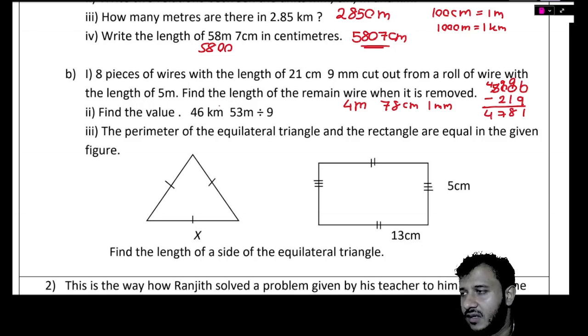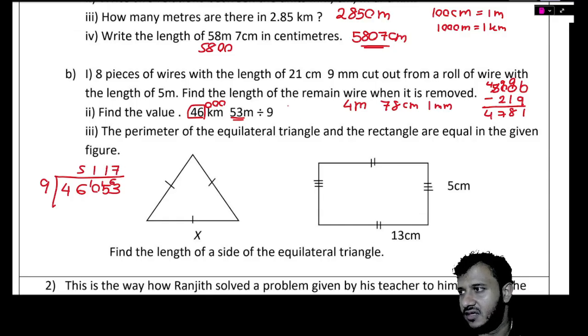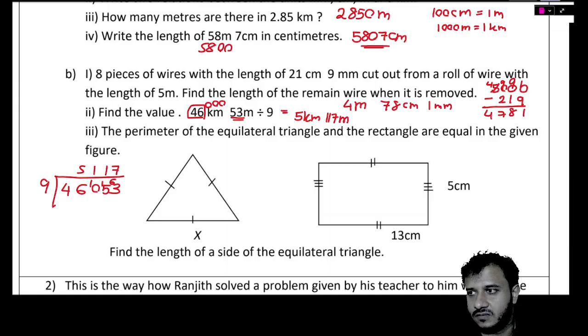Now see, 46 kilometers means 46,000. With the 53 will be 46,053. So 46,053 divided by 9. That's a 5 left over 1. That's a 1 left over 1. That's 1 left over 6 and a 7. The answer is 5 kilometers and 117 meters.